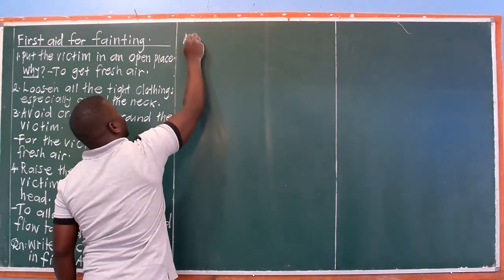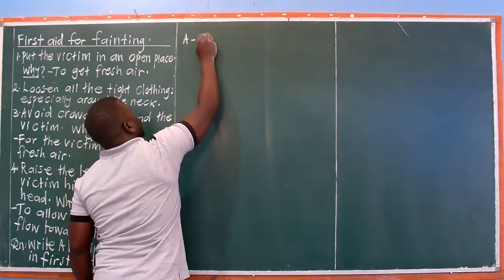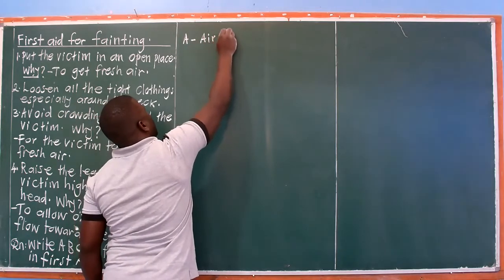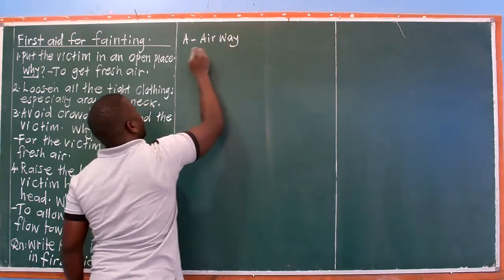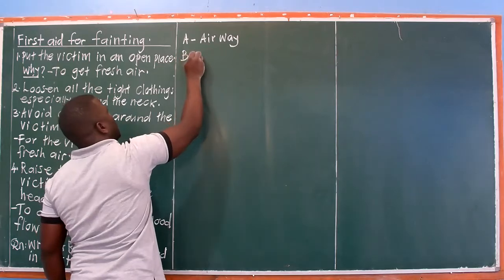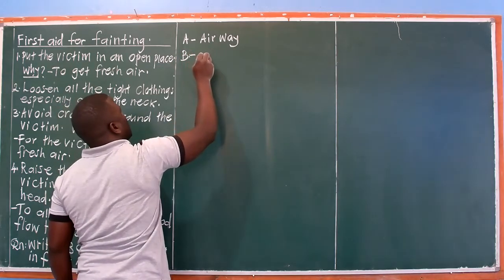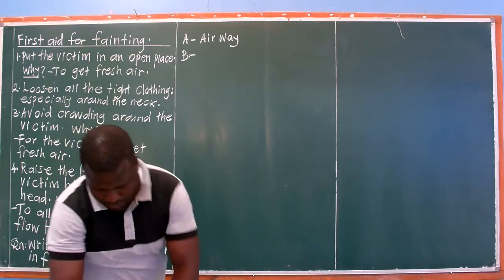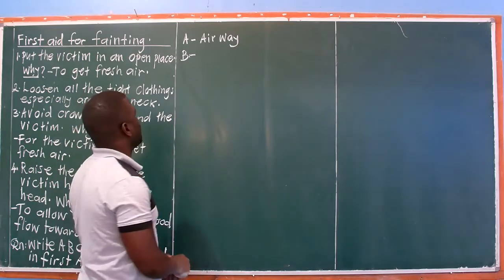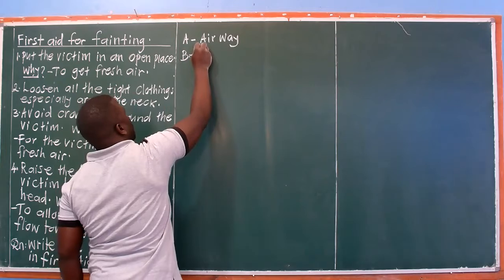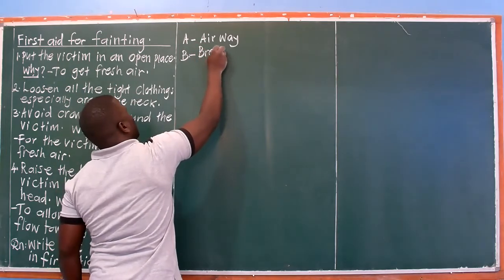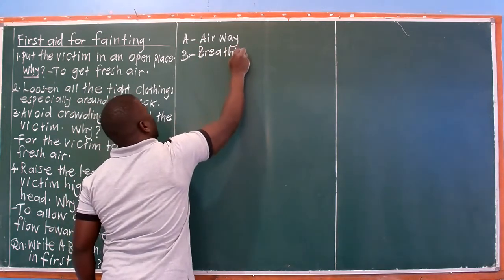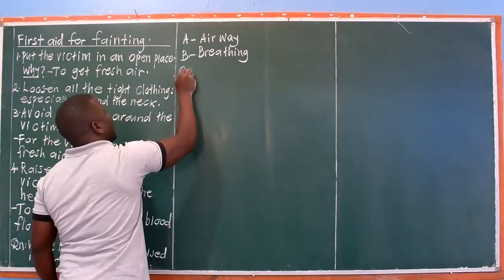We have A. The first A is airway. Then B, breathing, then circulation.